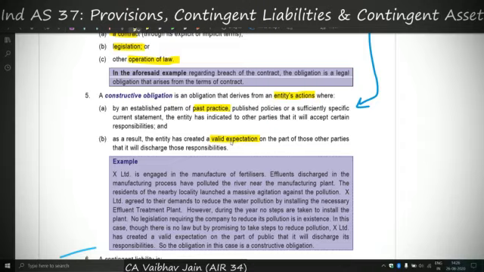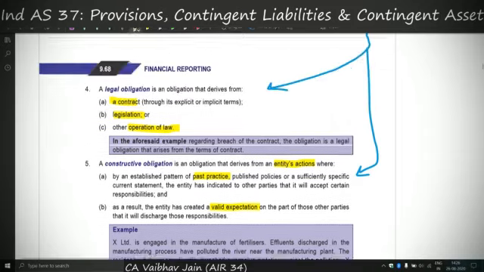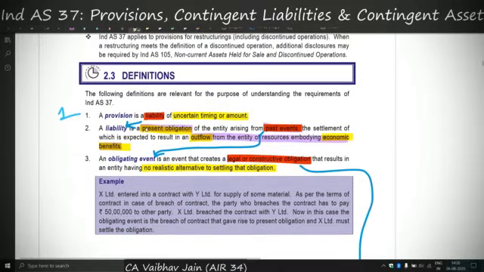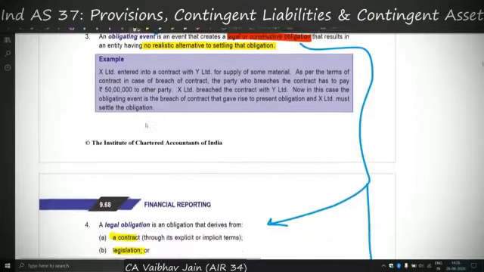The employees have a valid expectation that the entity will clean the river. Therefore both the conditions are satisfied, and the company has to observe a constructive obligation here, which might result in a liability for which the entity might have to recognize a provision depending on other factors.